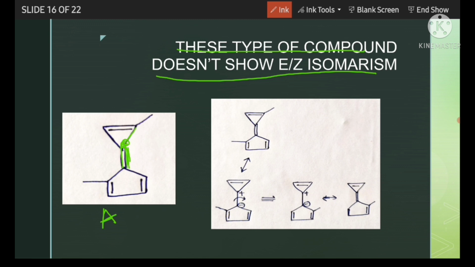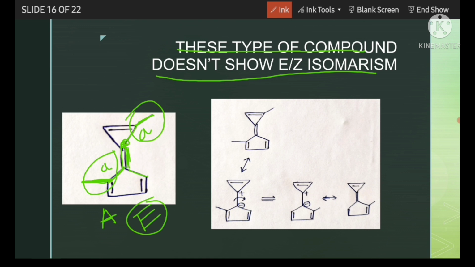For this carbon, this part gets the highest priority, and for the other carbon, this part gets the highest priority. So they are opposite to each other, and according to our previous knowledge, this should be E, but practically we can't assign E-Z here.